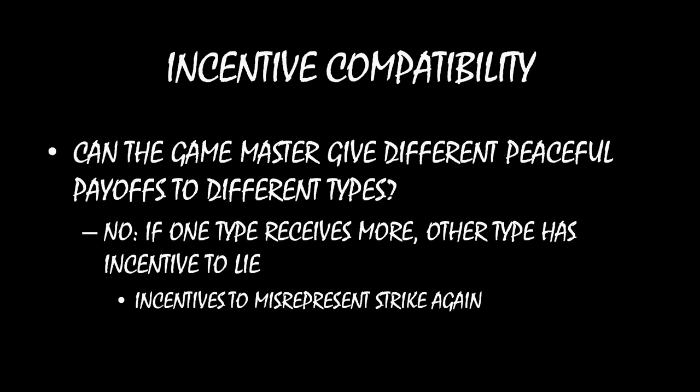Some offer size is just being given to the strong type. And if I'm the weak type, in order to fulfill incentive compatibility, I need to be willing to honestly report my type as the weak type. But if the strong type is going to receive more, and as the weak type I'm not going to be punished with higher degrees of conflict, I'm not going to be willing to honestly report my type.